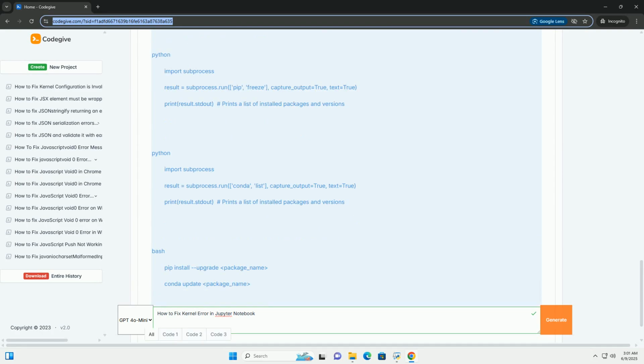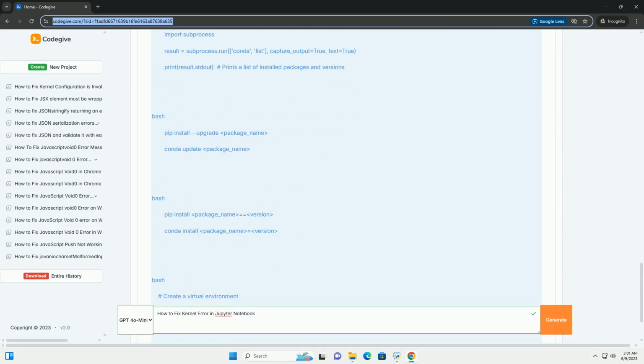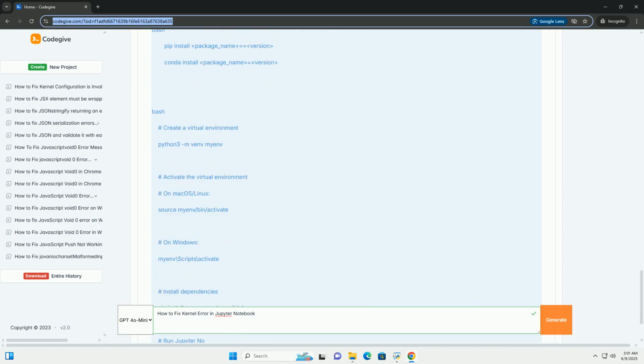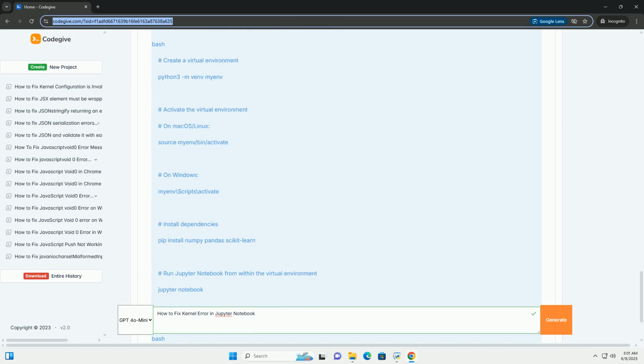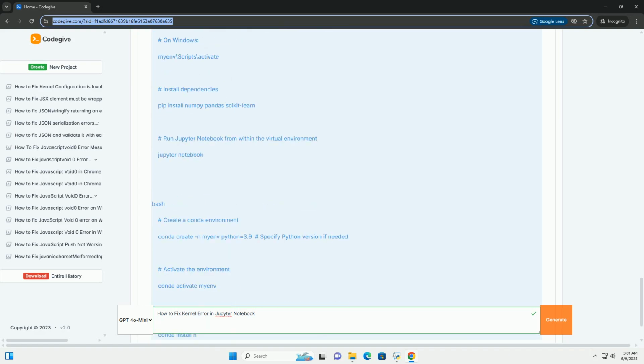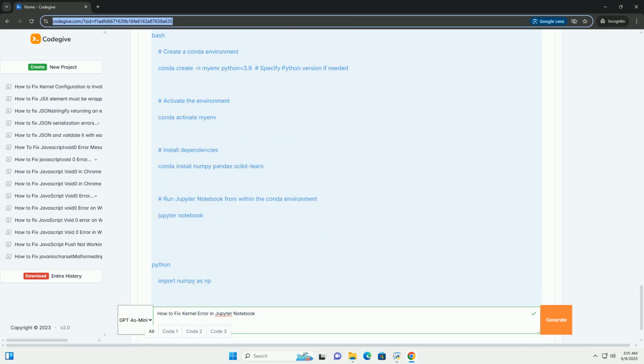Understanding kernel errors. Before diving into solutions, let's understand what a kernel error signifies. It typically indicates that something went wrong during the execution of your code within the kernel's environment. This could be anything from a simple syntax error to a more complex issue like a missing dependency.